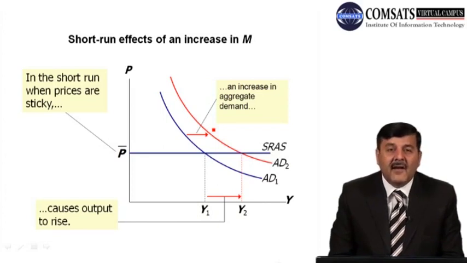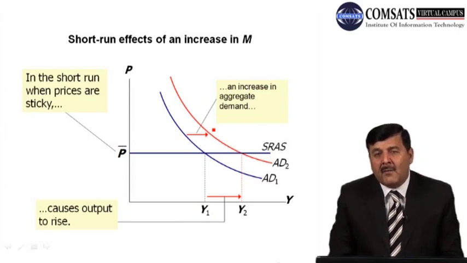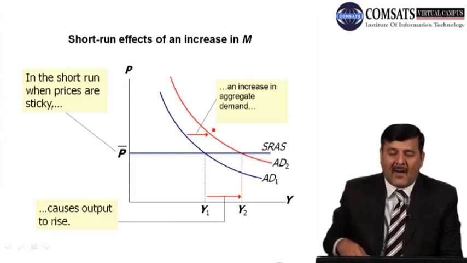So when there is a shift in the aggregate demand curve to the right, if you see in the diagram, the price level is the same, price has not changed, but output has increased. So when demand increased, the output level also increased. An increase in aggregate demand will change the level of output in the economy, but the price level will remain the same when we have a short run aggregate supply curve. And in the short run, when prices are sticky, prices are constant, whenever there is a change in the economy through any parameter, this will bring a change in output in the economy, not a change in the price level.